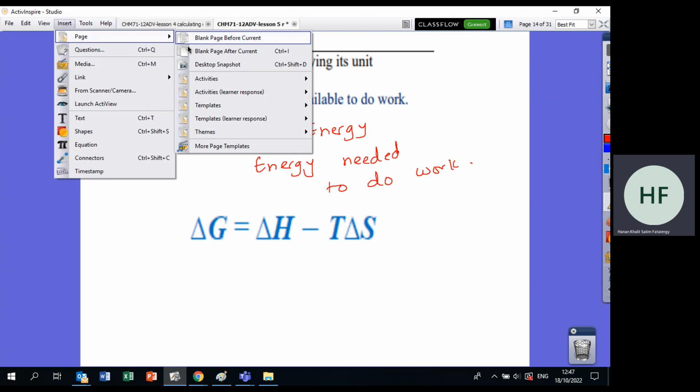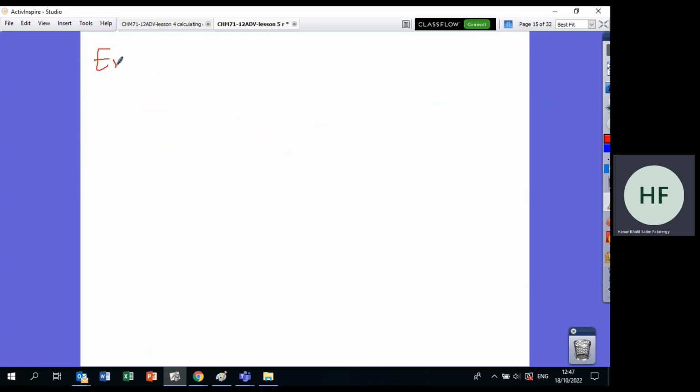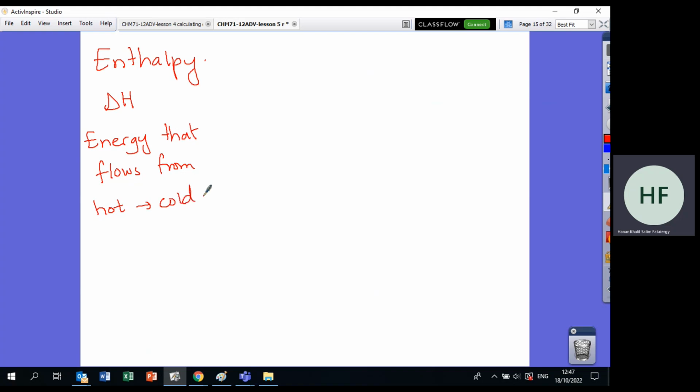Remember that you have 3 terms so far. We have the enthalpy. Enthalpy is the heat, or delta H. It is defined as the energy that flows from hot objects to cold objects. Its unit is joules or kilojoules. In food we call it calorie.